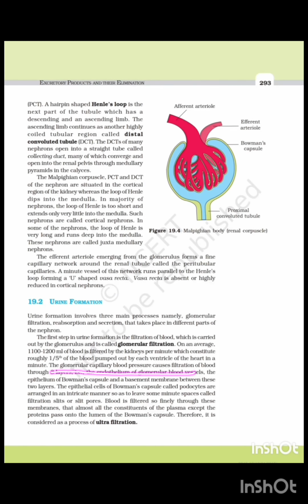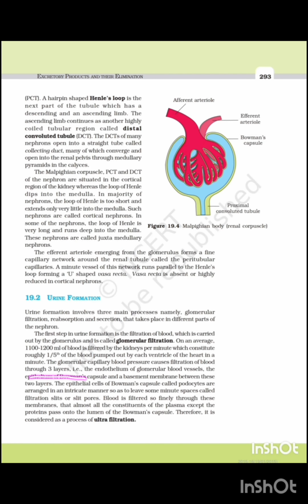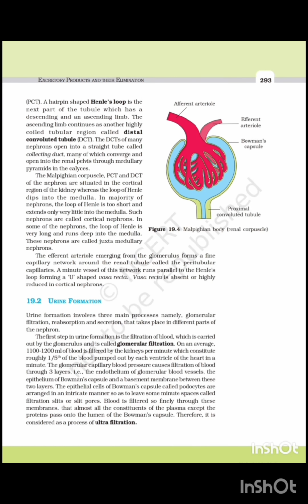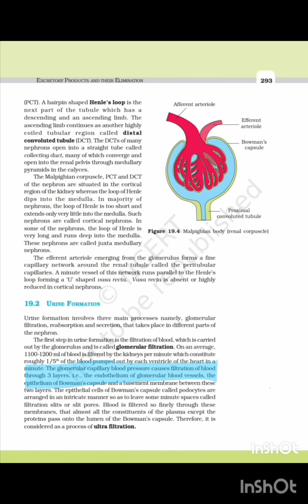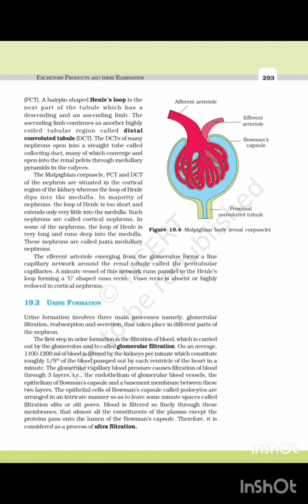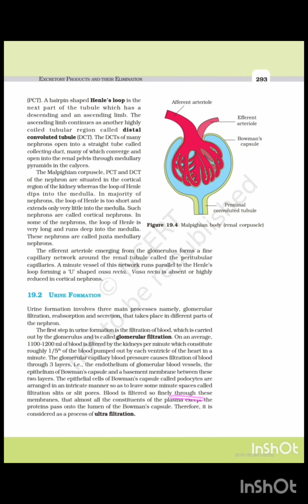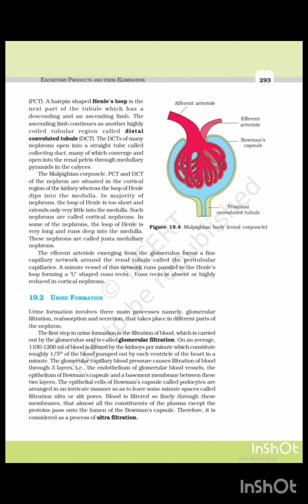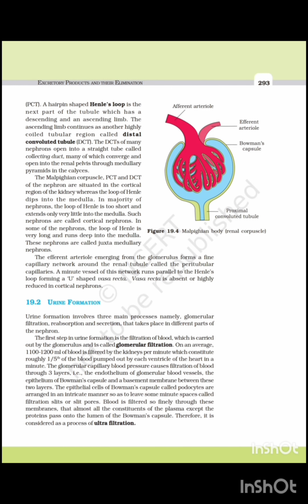The filtration of blood takes place in how many layers? It takes place in three layers. Which are they? They are the endothelium of the glomerular blood vessel, the epithelium of Bowman's capsule, and the basement membrane between the two layers. The epithelial cell of Bowman's capsule is called dash. Podocytes. Podocytes are arranged in an intricate manner so as to leave some minute spaces called filtration slits or slit pores.